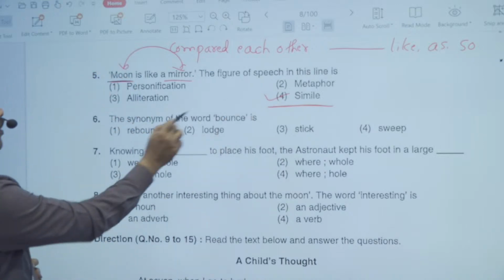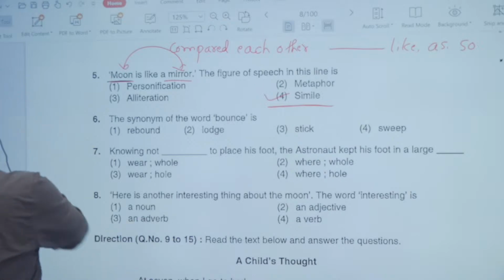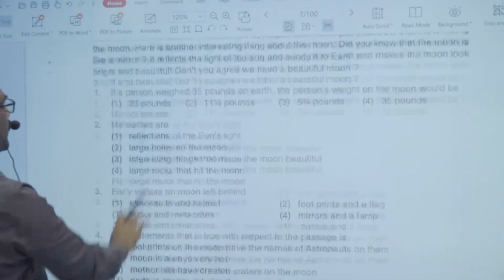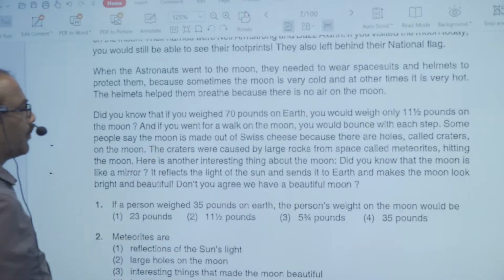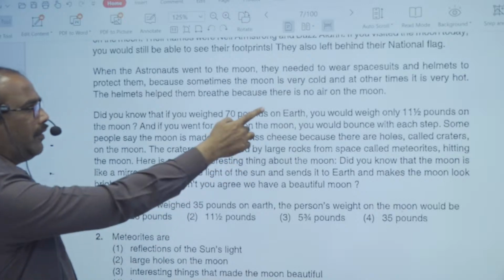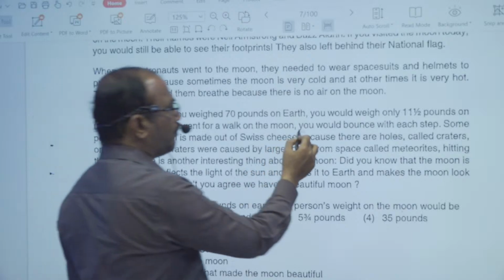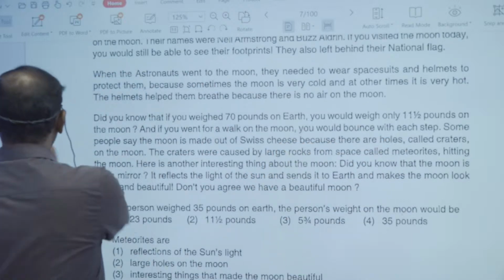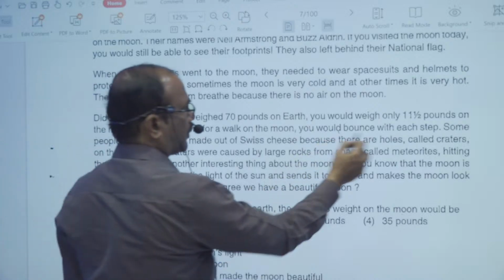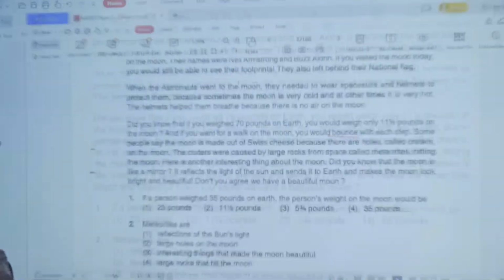The synonym of the word bounce. So bounce ಅನ್ನೋ ಪದ ಅಲ್ಲಿ ಬಳಕೆ ಆಗಿದೆ. Look at the paragraph again. Reread the paragraph again. Do you know, if you weighed 70 pounds on earth, you would weigh only 11.5 pounds on the moon. And if you went for a walk on the moon, you would bounce with each step. So here the word bounce is used. What is the meaning of the word bounce? The meaning of the word has been given there.